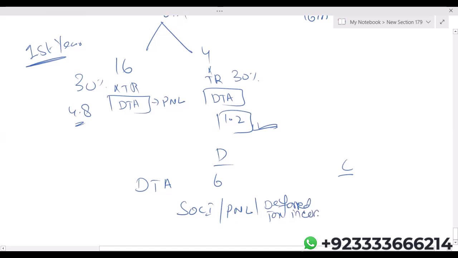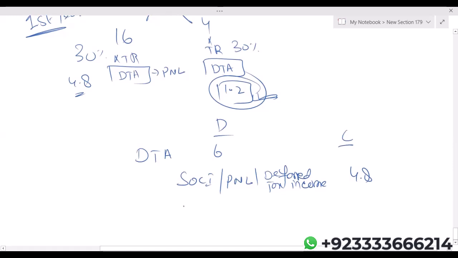Deferred tax income reduces your income tax expense by 4.8. Now this 1.2. According to IAS 12, if tax allowable expense is more than the cumulative remuneration expense, then that excess impact will go to equity. So simply I'll debit the deferred tax asset and credit equity. That is OCE, other component of equity, not OCF. OCE will be credited by 1.2.